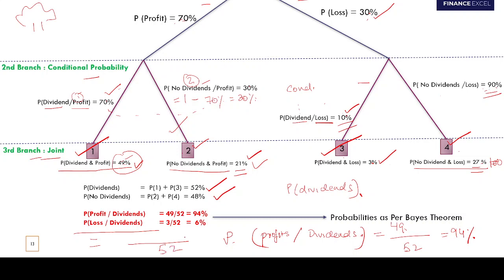Out of these 52 cases, in how many cases was the company making a loss? 3 cases, right? So the conditional probability that the company made a loss given it had paid dividends is 3 by 52, which is 6%. Guys, any doubts with this?